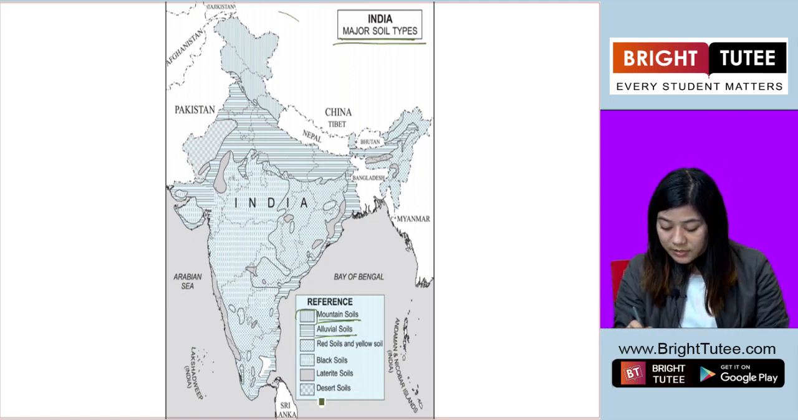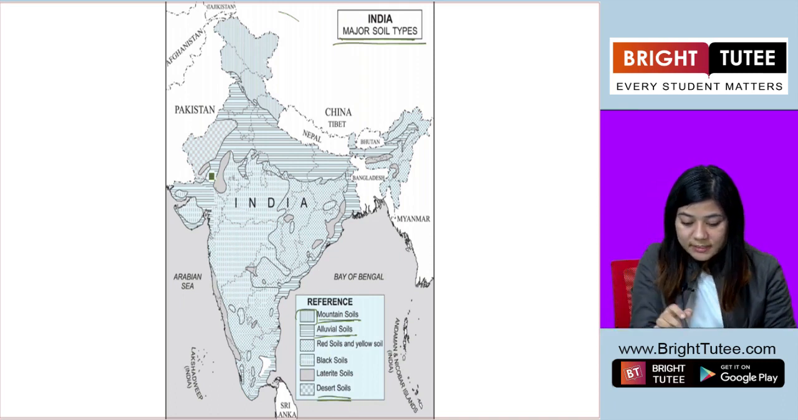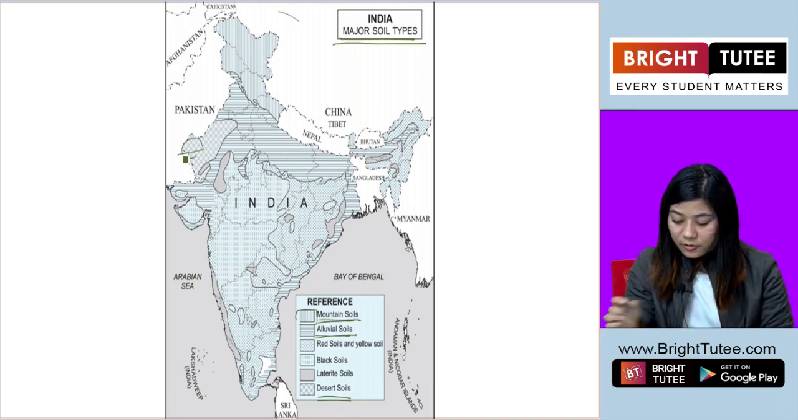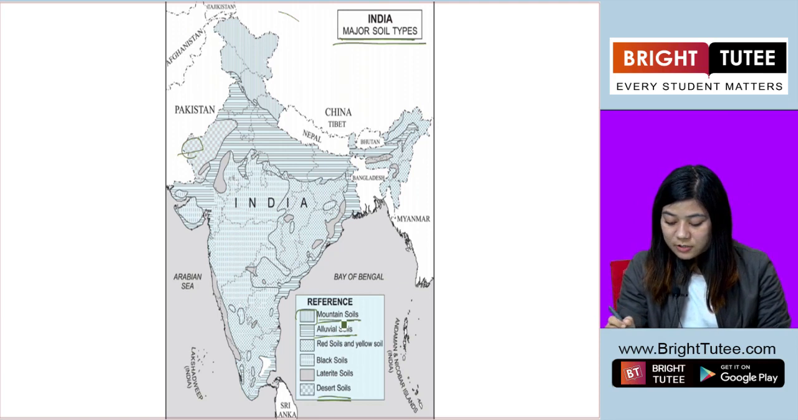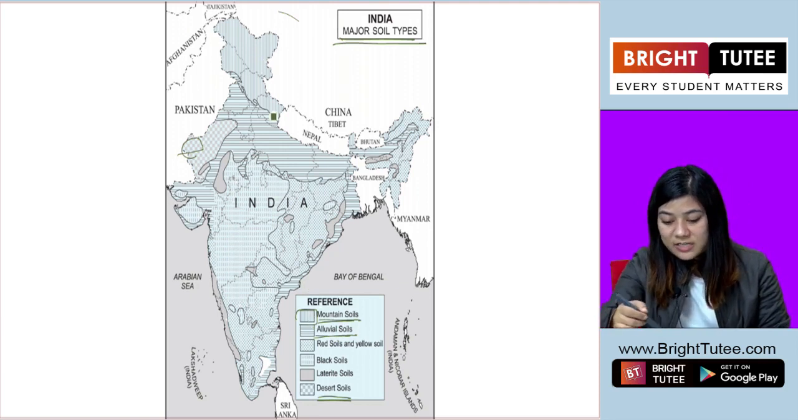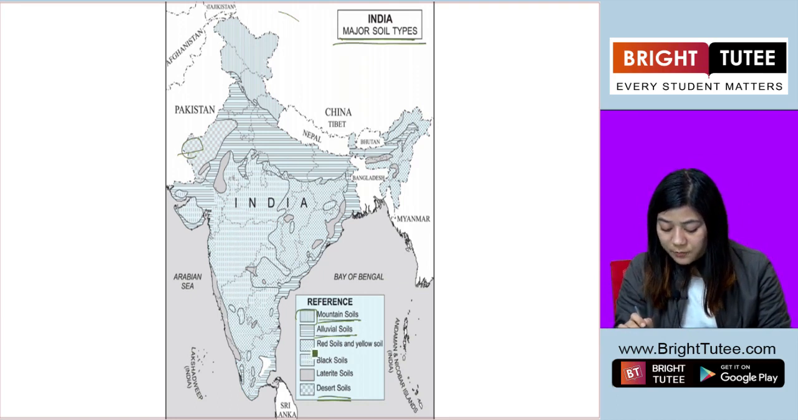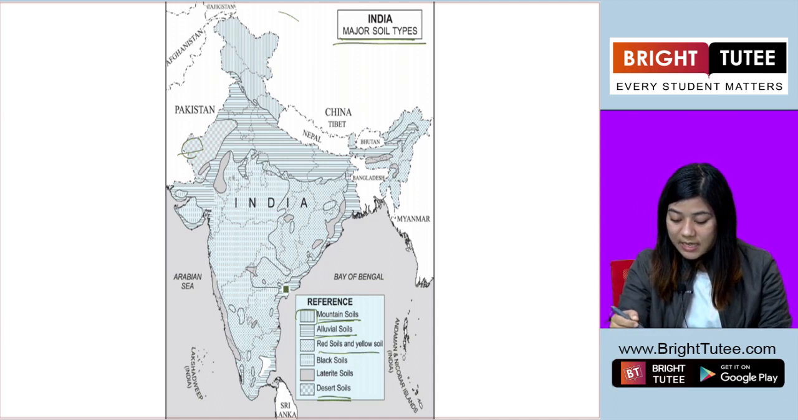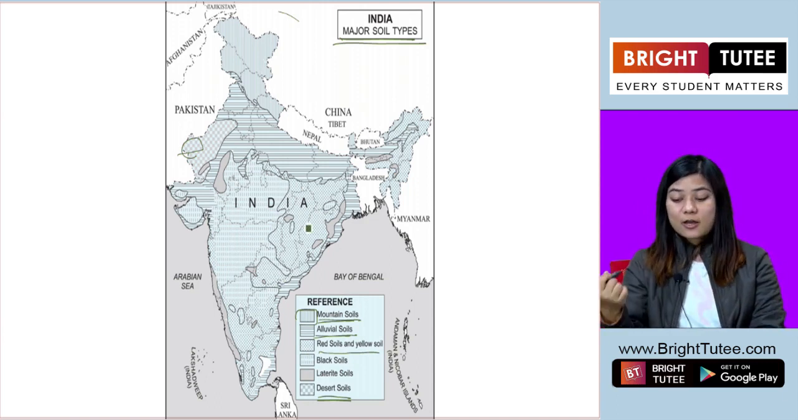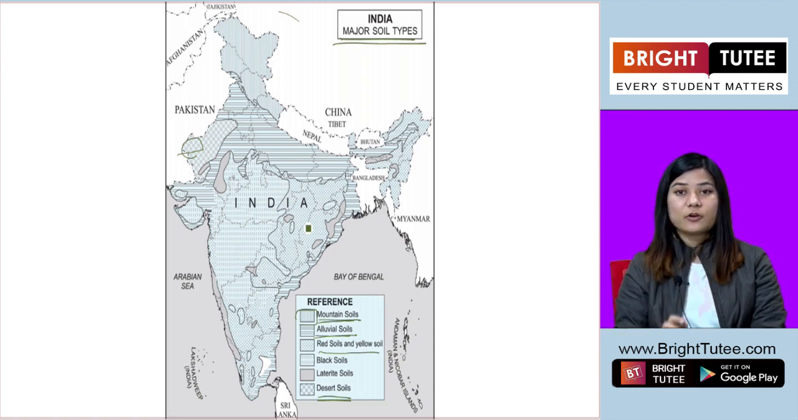Okay, so these are desert soils. Where is this? Here, this is desert soil. And if you want to find mountain soils, then you look for this pattern. So these are mountain soils. Okay, the spotty ones with spots, they are red soils and yellow soils. So you can see where the spots are and you can identify these regions have red and yellow soil.